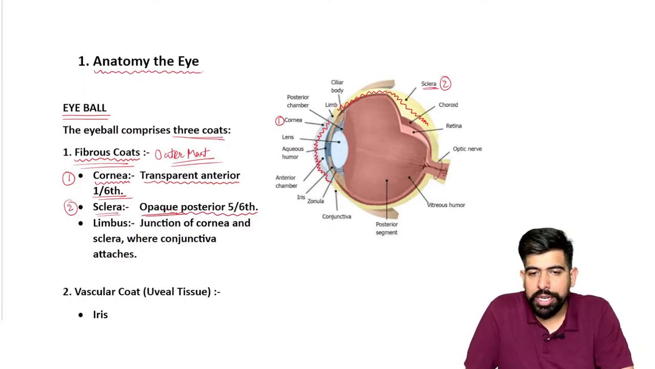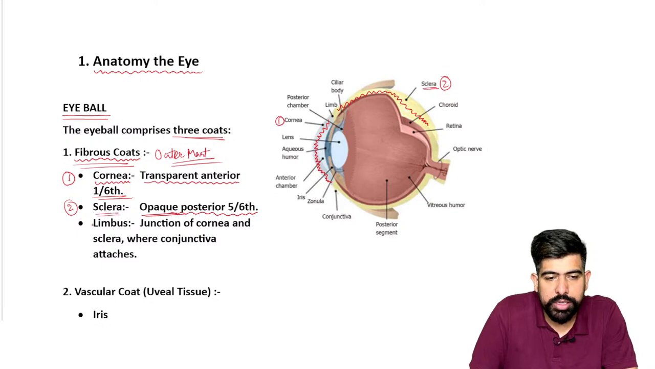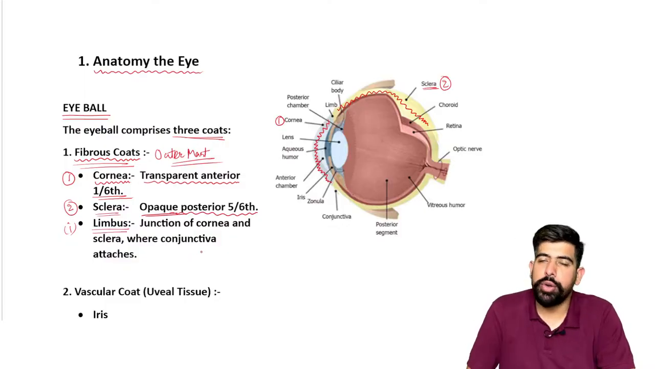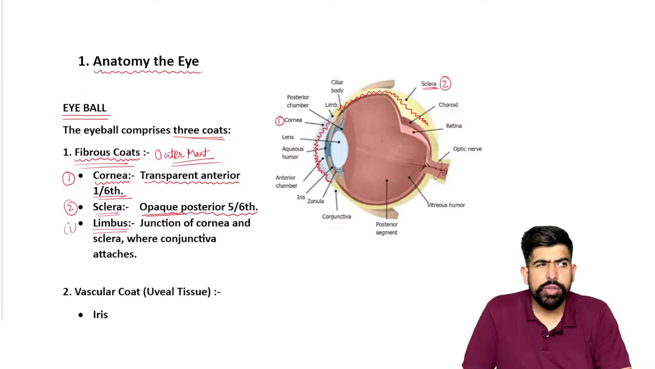Now, the important thing we have to talk about, which is the third structure, we can mark it with the Roman one, right? What is this limbus, guys? Important. When we talk about the diseases, we're going to see the limbus, right? We'll clinically mention the limbus is having these structures or seen these symptoms on the limbus. So what is the limbus, guys?